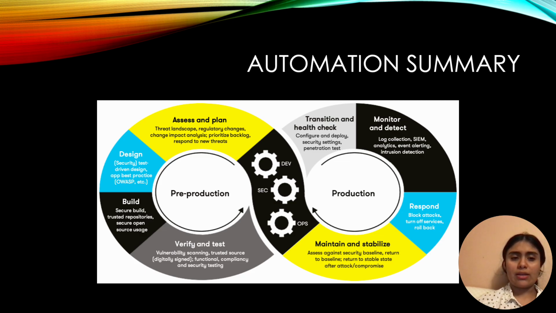In the production phase, we monitor, detect through log collection, SIEM, analytics, event alerting, and intrusion detection. We also respond by blocking attacks, turning off services, and rolling back when needed. Finally, we maintain and stabilize by assessing against our security baseline and returning to a stable state after any attack or compromise. This creates a continuous loop of security management.